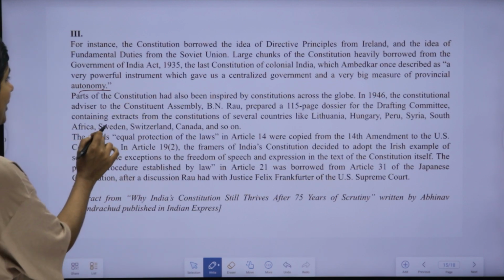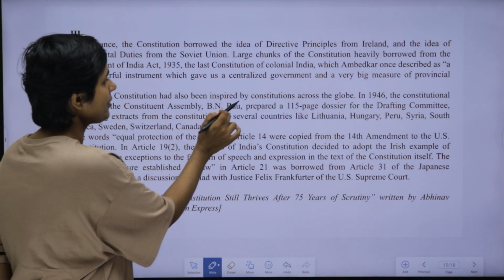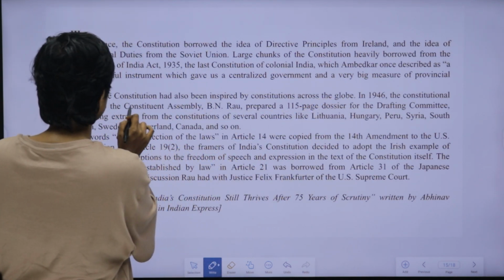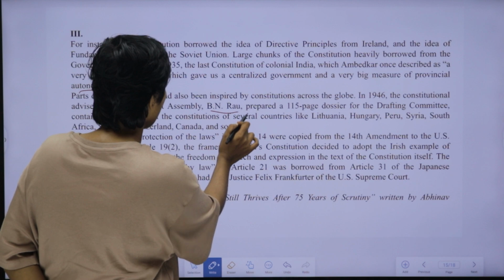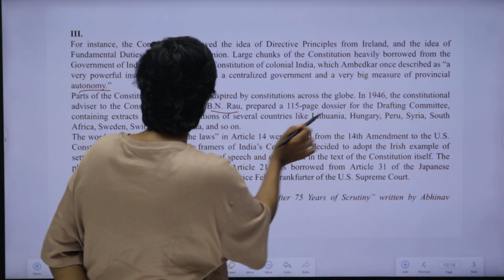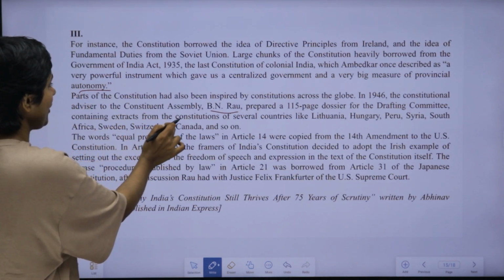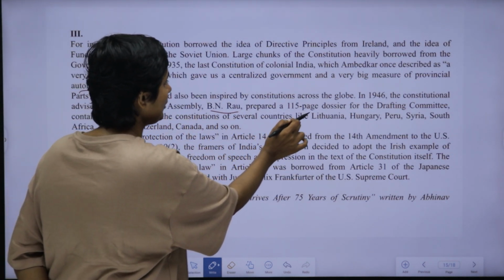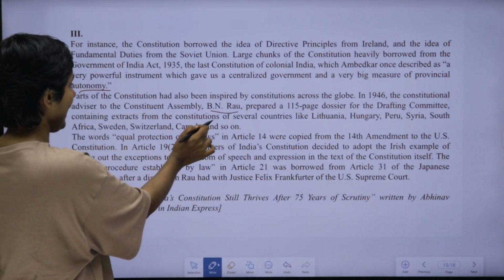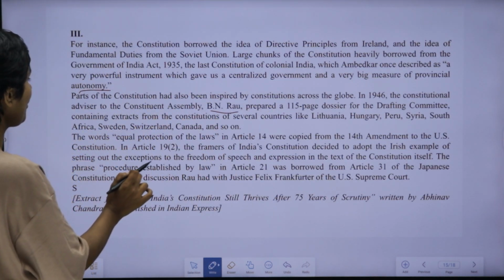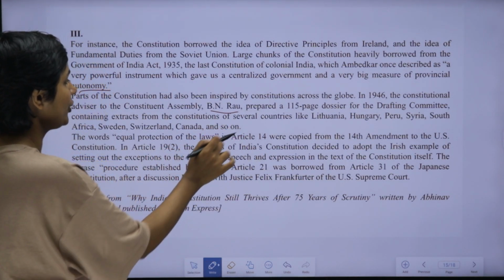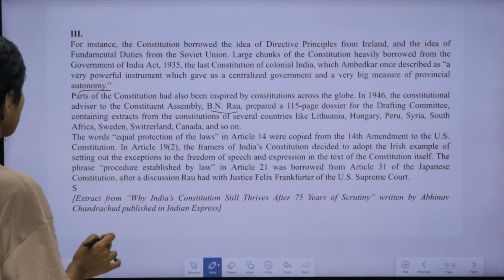Parts of the constitution had also been inspired by the constitutions across the globe. In 1946, the constitutional advisor to the Constituent Assembly, B.N. Rau, prepared a 115-page dossier for the drafting committee containing extracts from the constitutions of several countries like Lithuania, Hungary, Peru, Syria, South Africa, Sweden, Switzerland, Canada and so on. The words equal protection of the laws in Article 14 were copied from the 14th Amendment to the US Constitution.